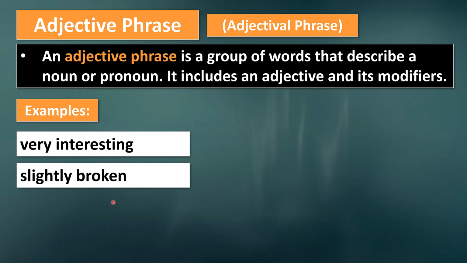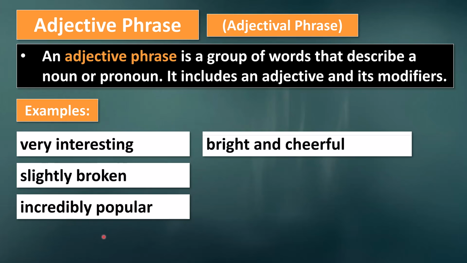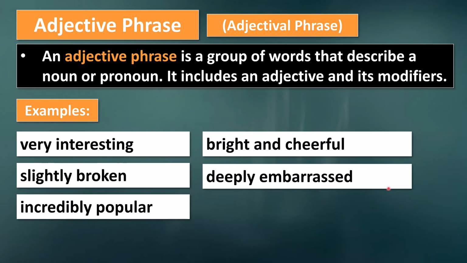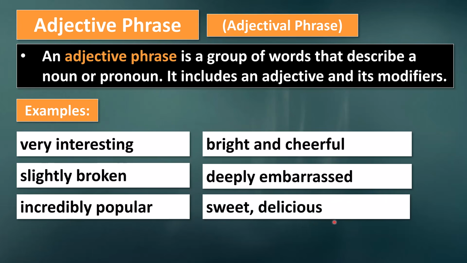Slightly broken. Incredibly popular. Bright and cheerful. Deeply embarrassed. Sweet, delicious. So an adjective phrase may contain multiple adjectives, for example, bright and cheerful, or sweet, delicious, or an adjective phrase will include an adjective and a modifier. For example, incredibly popular. Popular is the main adjective, and incredibly is an adverb that is modifying the adjective. It's telling us the degree of popularity.